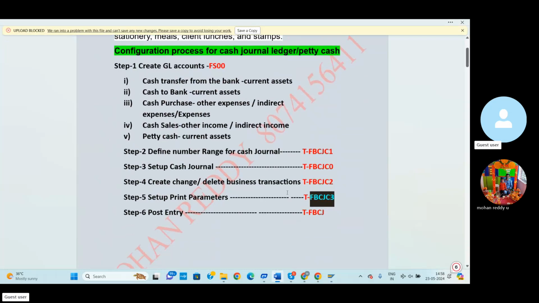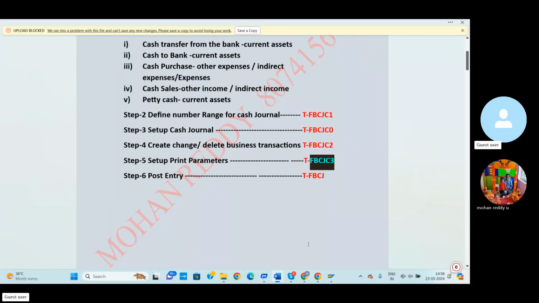So now we'll go for posting the entry. How we can post the cash general, how we can post the petty cash entries in SAP. Let me explain briefly and clearly.